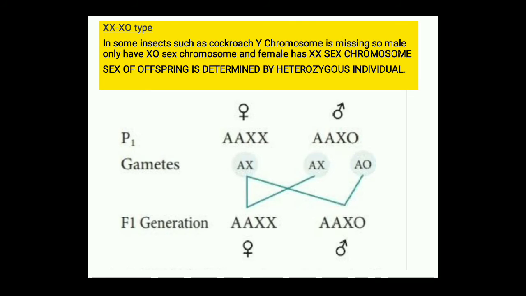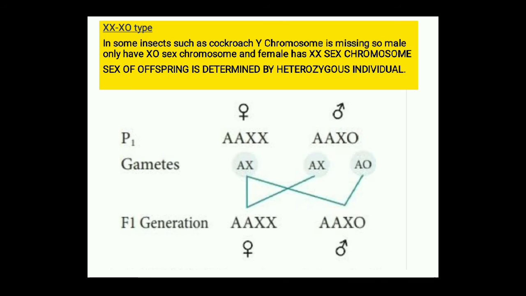In this condition, male is XO, where O means the absence of another sex chromosome. And in case of female, female carries XX chromosome. So in this case also, the male is heterozygous, that means male carries XO type. So the male will determine the sex of their future offspring. So this type of sex determination is known as XX and XO type.